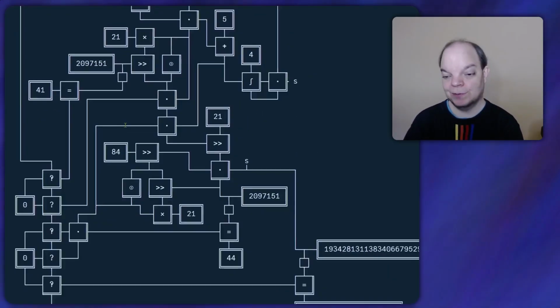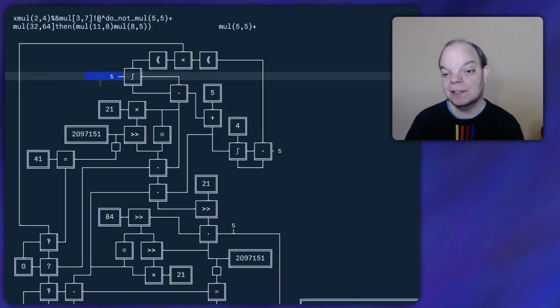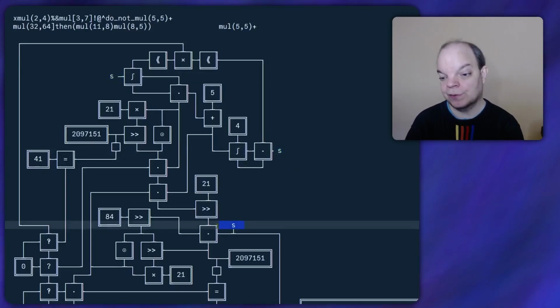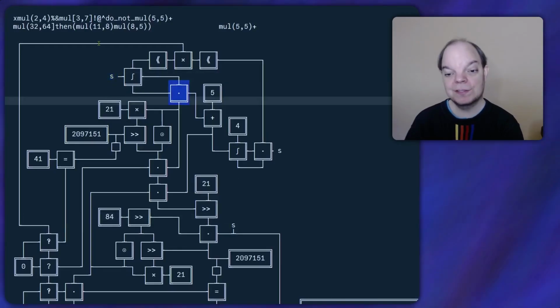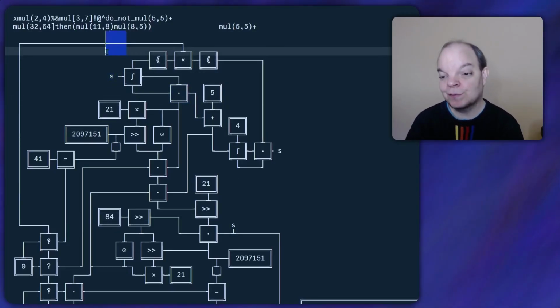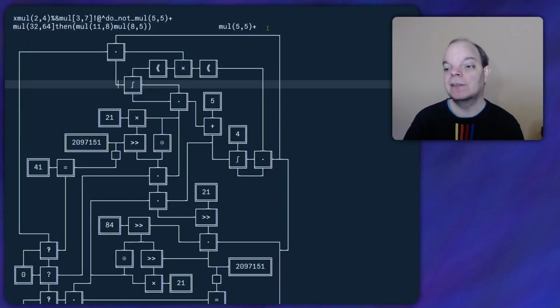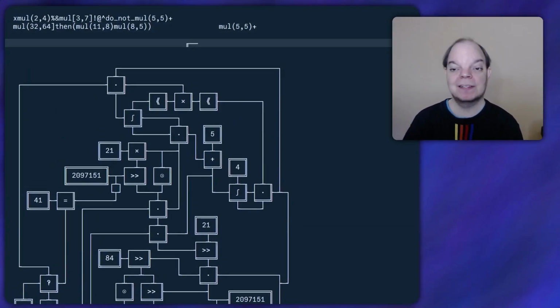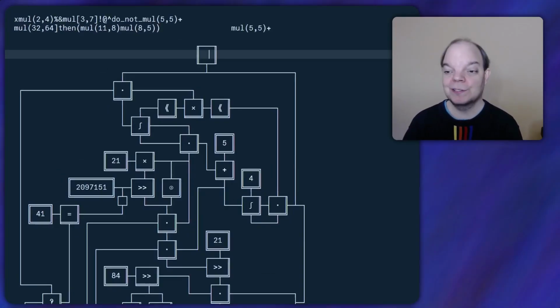Now let me zoom out to see more of the function. And I can see that there are 1, 2, 3 places for an s. And one of them is a little trapped, so we're going to need another wire crossing function to liberate that. And then we can connect up all of the s's. And then right at the top, let's add the declaration box. Now what should I call the function? We've already used the 3 in a circle, so let's use 3 in a double circle.